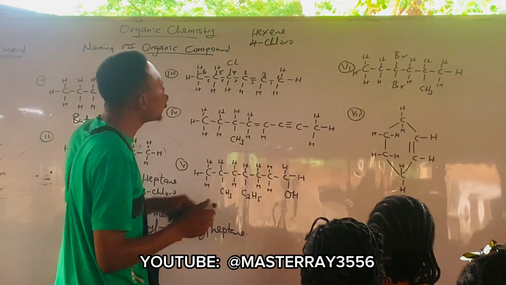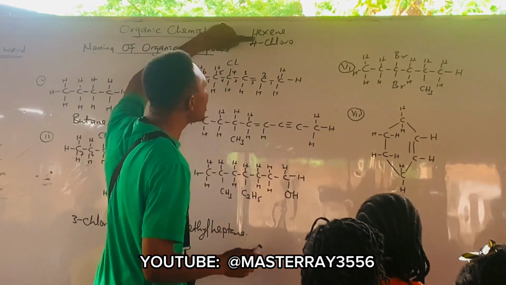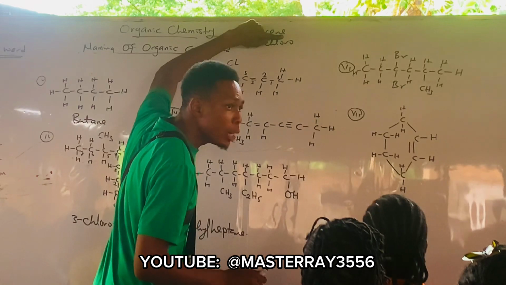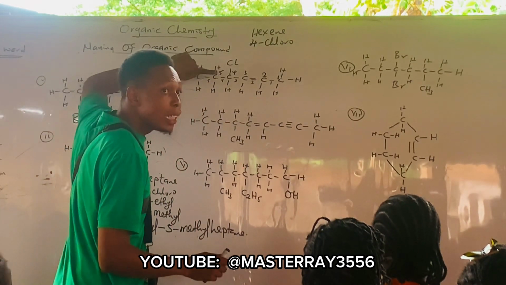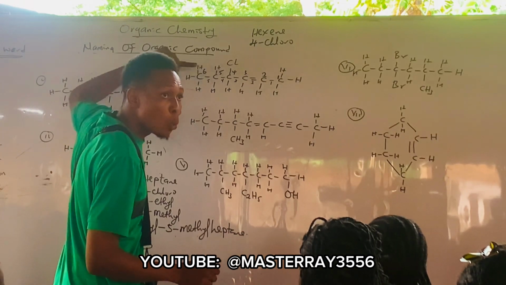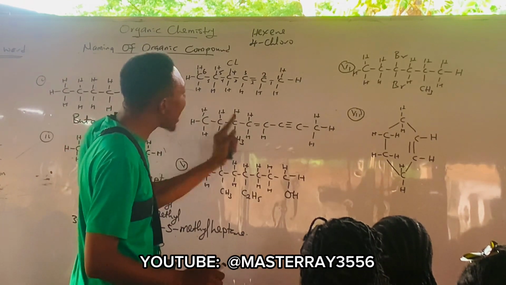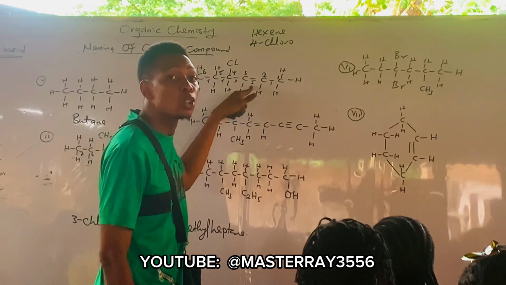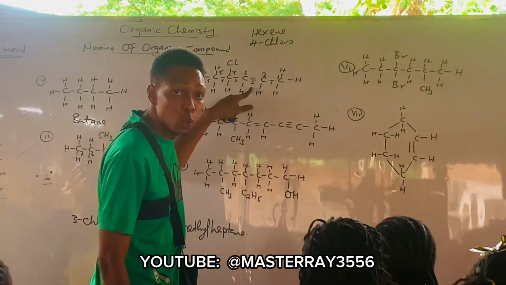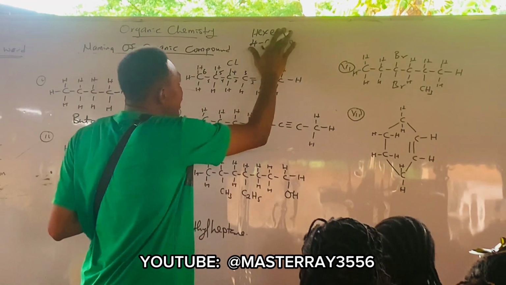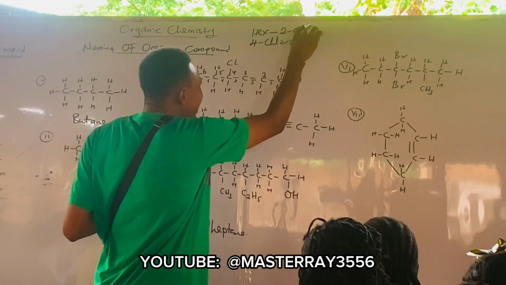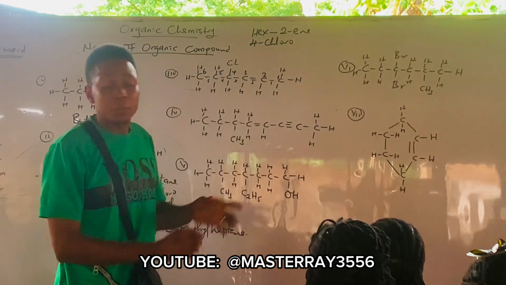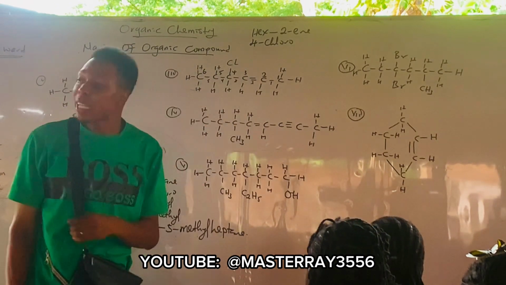Now, if you want to name this, you don't just name it hexene. Are you following? The main reason why we name it hexene is because it has 6 carbons. Now we want to attach the position of this double bond. The double bond is in 2, right? Yes. So if you want to name this now, you name it as 2-hexene. How do you know that it's hexene?